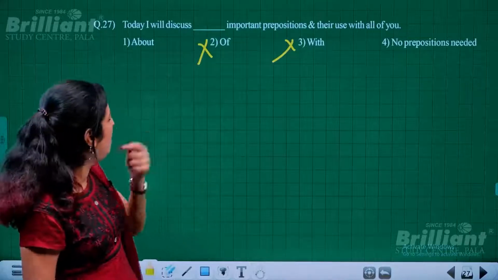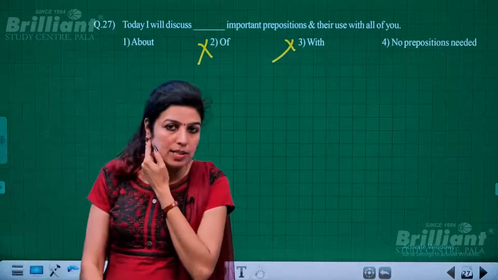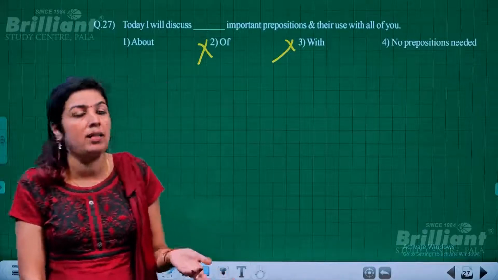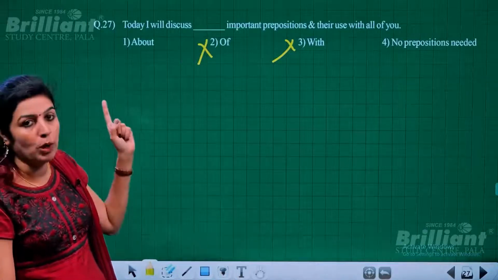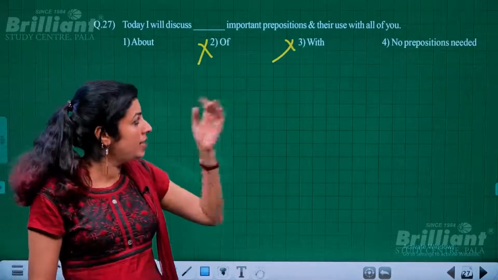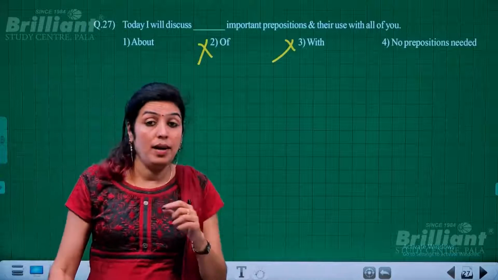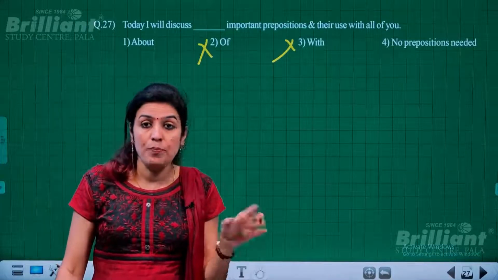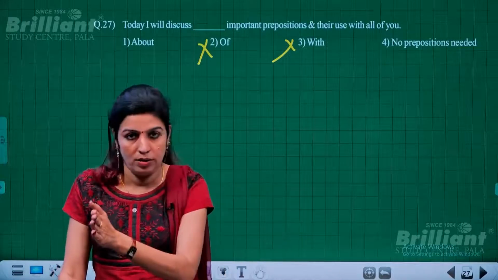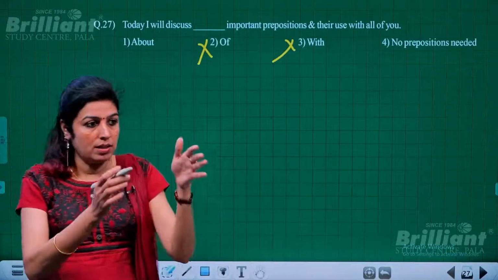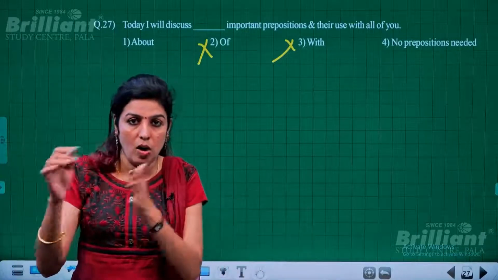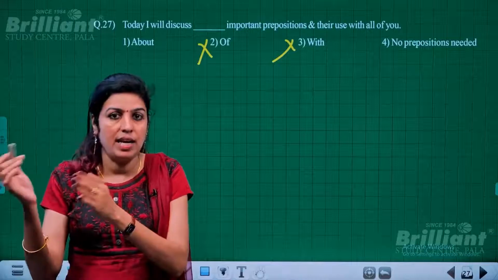So first is about. Usually when we get options like these, we have a tendency to say the statement with about, like today I'll discuss about important prepositions and their use with all of you. Actually, with the word discuss, no preposition is required. Discussion on: the discussion in the meeting is on current affairs or financial troubles.